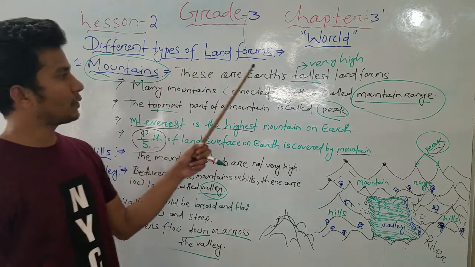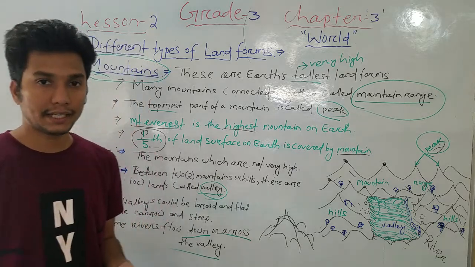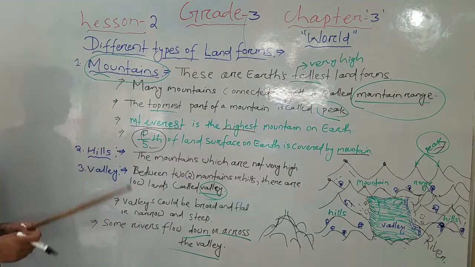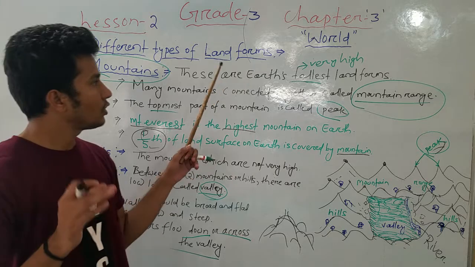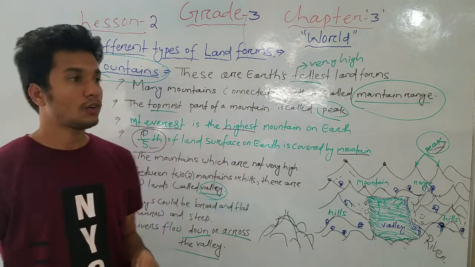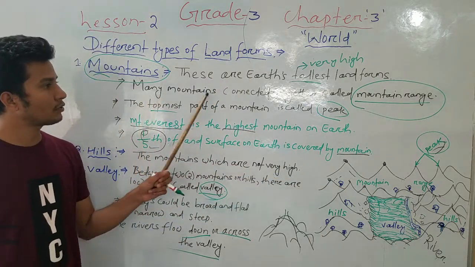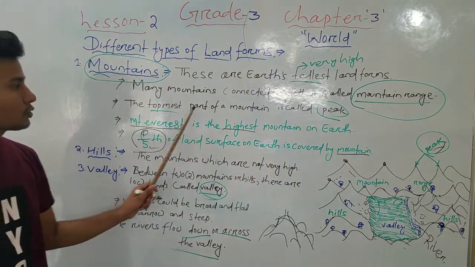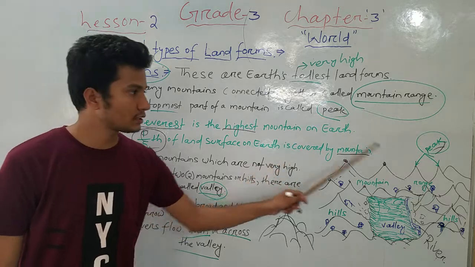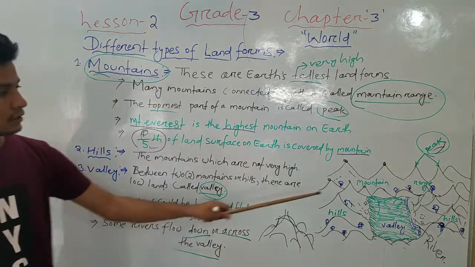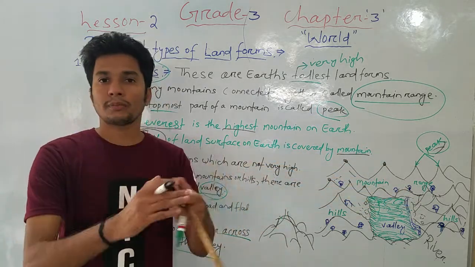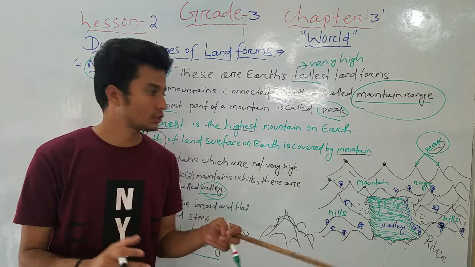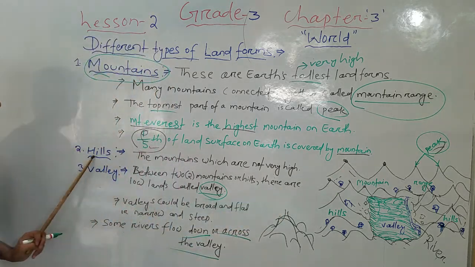Different types of landforms are there, that is mountains, hills and valley. Mountains are earth's tallest landform. Many mountains connected together are called a mountain range. The topmost part of a mountain is called the peak. These are the peaks and these are the mountains, because many mountains are together. And what are hills?